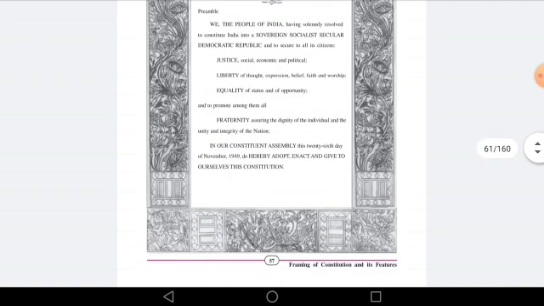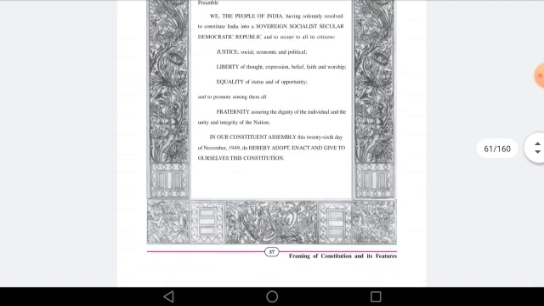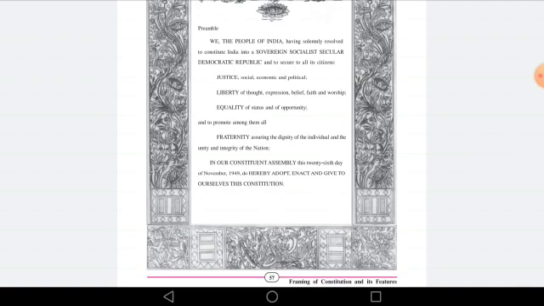So here I have explained all the words which are there in our preamble, and what is the objective and nature of our constitution.